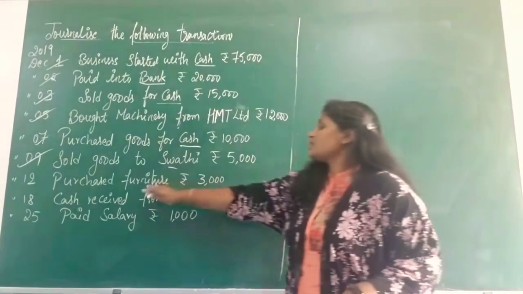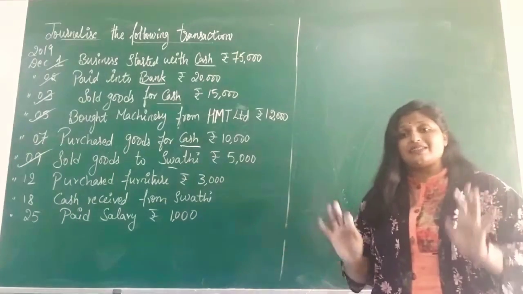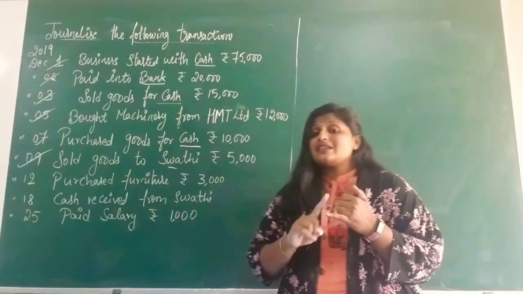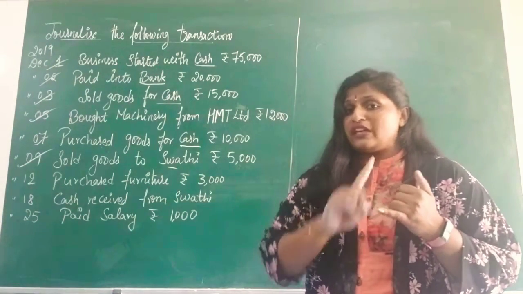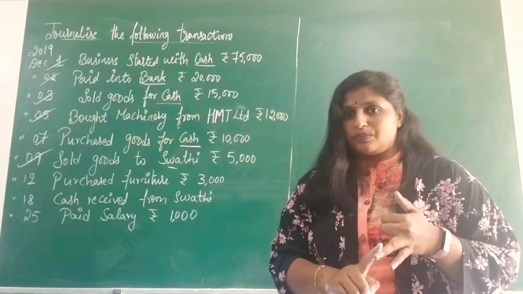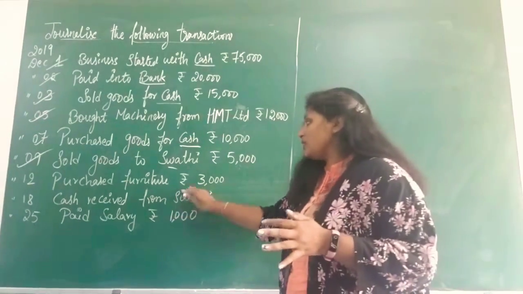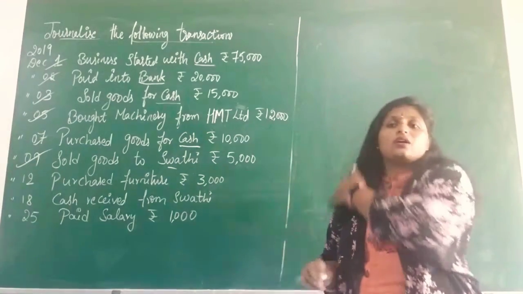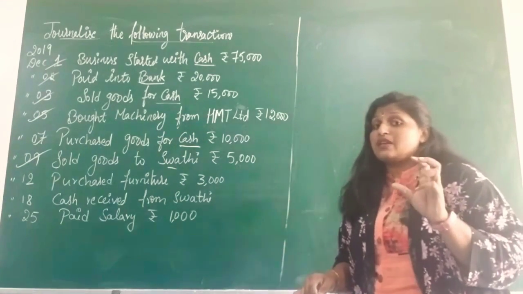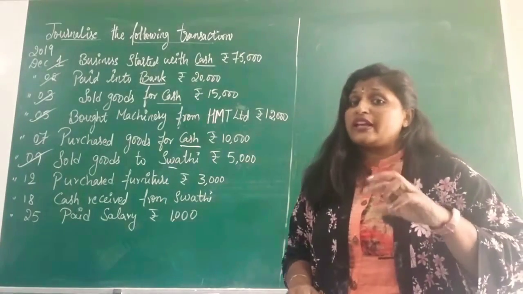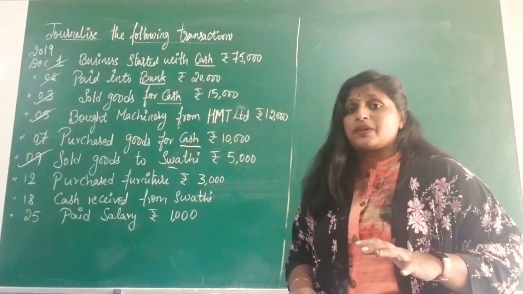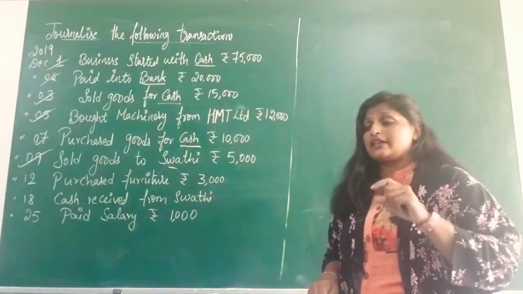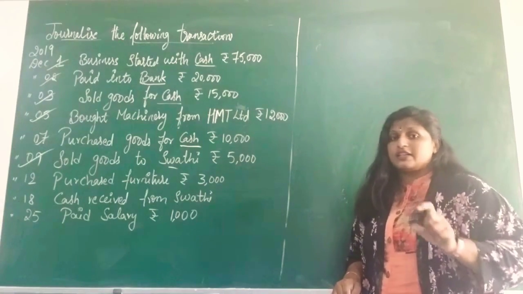So here, purchased furniture rupees 3,000, that is the information. Since there is no name of any person or any artificial business name, this is a cash transaction. When there is a name of any person or any business name given, then we have to check clearly whether it is credit or cash.